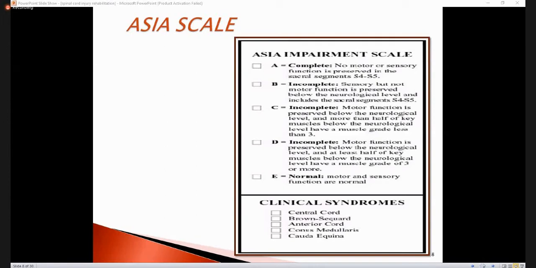Now, when we come to ASIA C and D, in ASIA C, motor functions are preserved below the neurological level, but more than half of the key muscles are in grade 2.